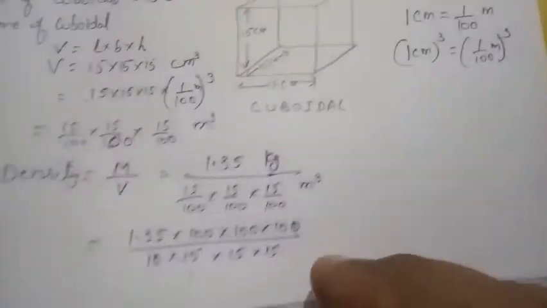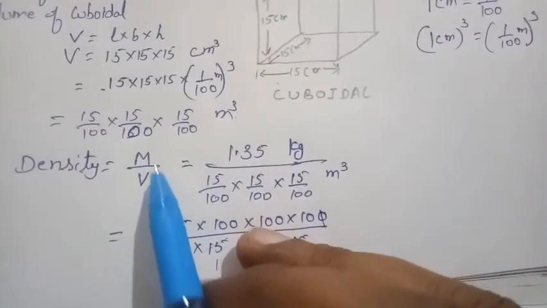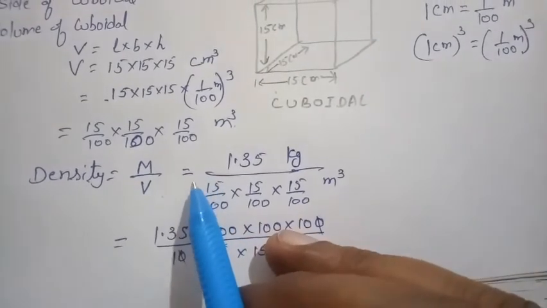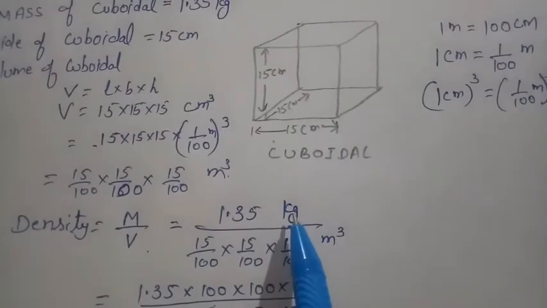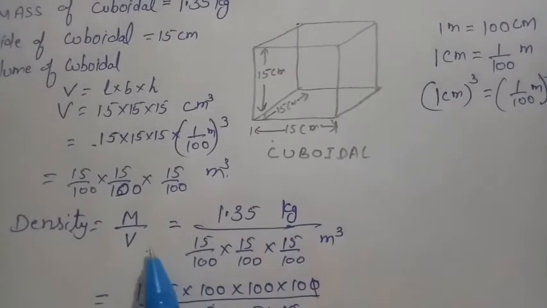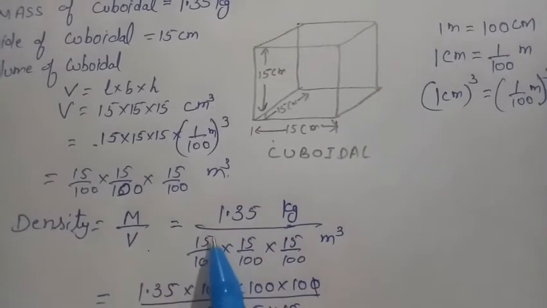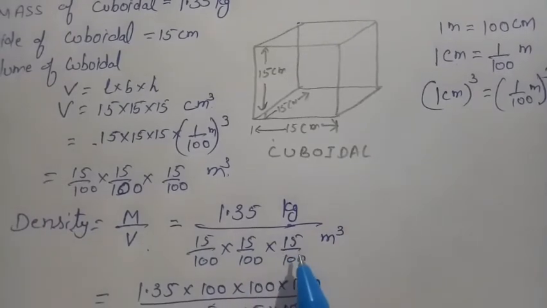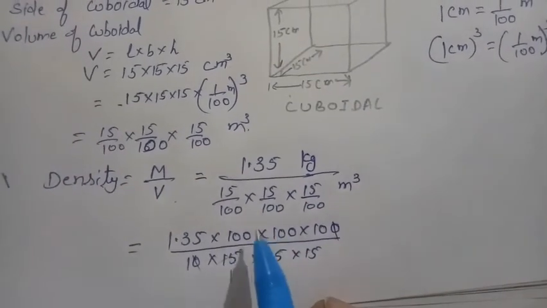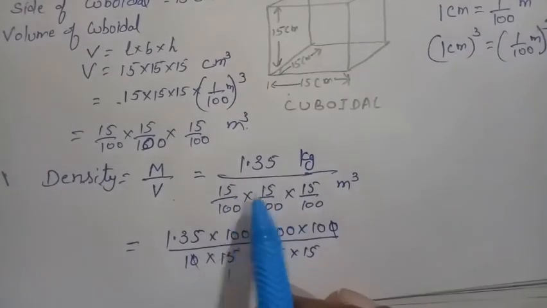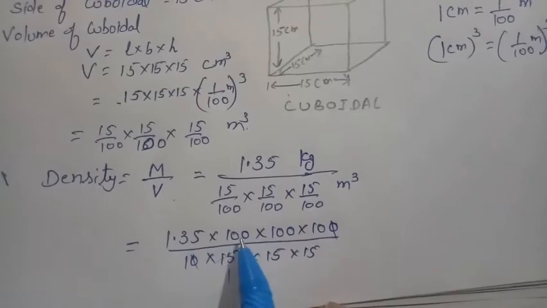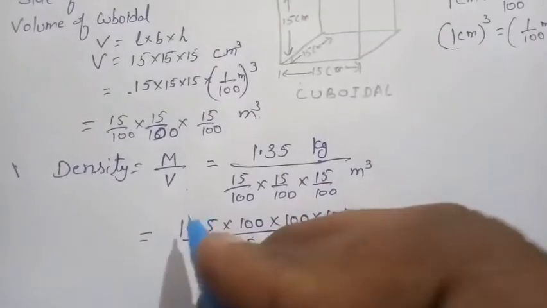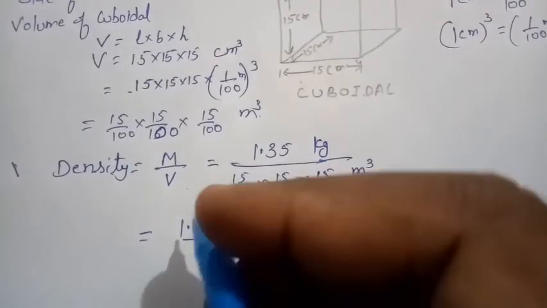Now as we know, density is equal to mass per unit volume, so 1.35 kg is the mass, and in the denominator we put the value of the volume: 15 over 100, 15 over 100, multiply 15 over 100, that is meter cube. Reverse it, so the denominator becomes the numerator: 1.35 multiply 100 multiply 100 multiply 100. Here we will first remove this decimal point.